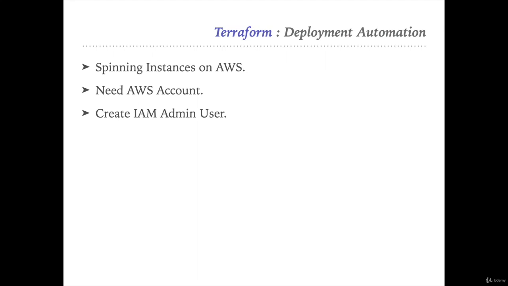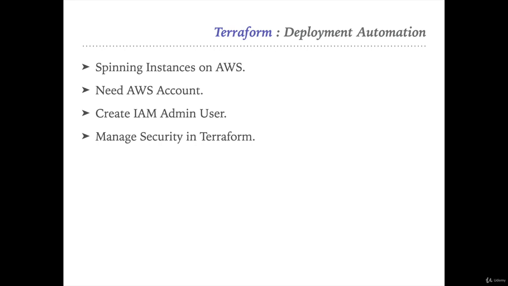Along with the user, we also need to manage the security groups in Terraform so that we can whitelist the IP of the machine which is actually hitting AWS with the Terraform traffic. So the machine which is actually executing Terraform is going to hit the AWS API, right? And if we want to deploy a machine on AWS, then the IP of the Terraform machine must be whitelisted on AWS. So these are the things which we are going to discuss in this lecture.